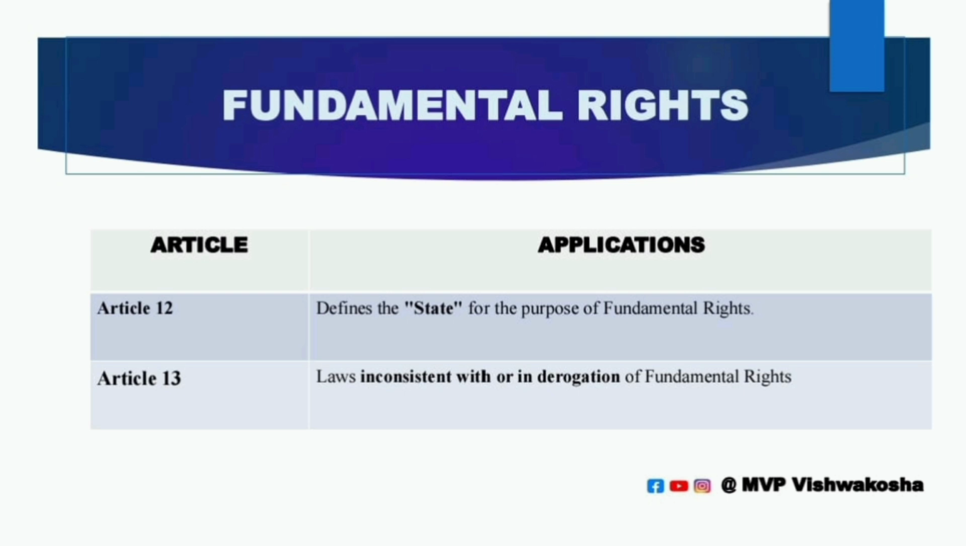The next article is Article 13, laws inconsistent with fundamental rights. Judicial review comes in this. It declares that all laws inconsistent with fundamental rights shall be void. It includes pre-constitutional laws, which stand void to the extent of inconsistency, and gives the power of judicial review to the Supreme Court and High Courts. In this article you can see the doctrine of eclipse, the doctrine of severability, and judicial review, along with the basic features of the Constitution and the Kesavananda Bharati case.